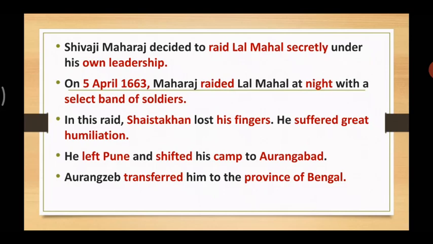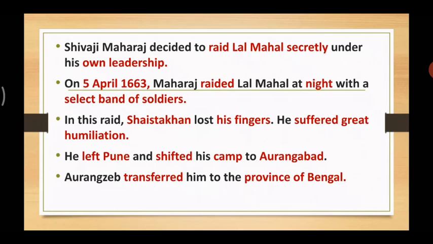Now Lal Mahal was heavily guarded by the Mughal army. In spite of that, Shivaji Maharaj was not demotivated. So what did he do? The actual plan was that he had planned a marriage procession.